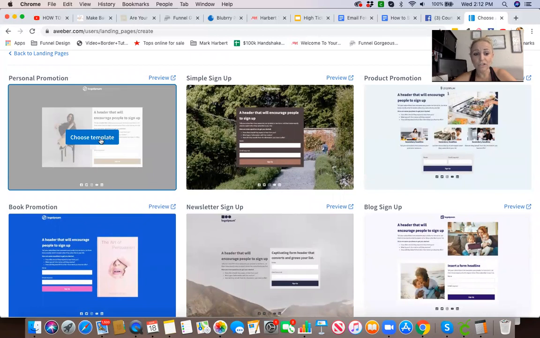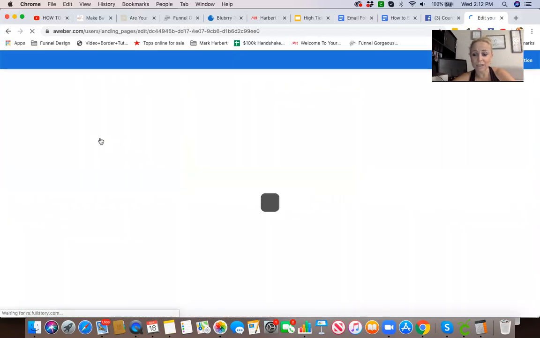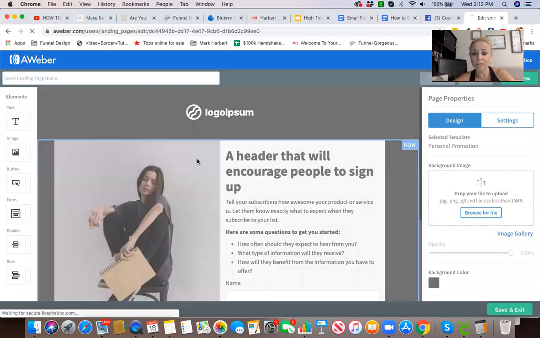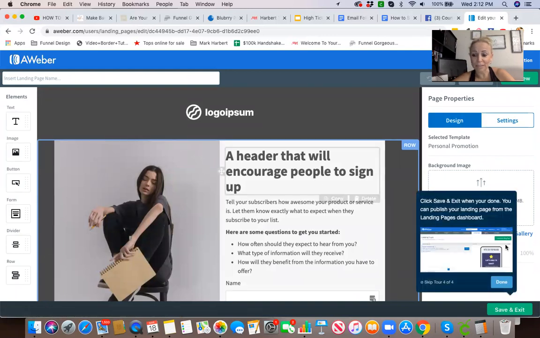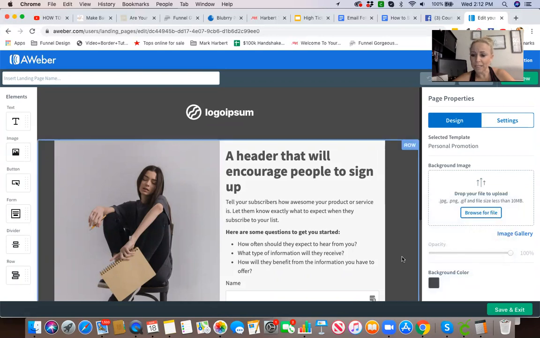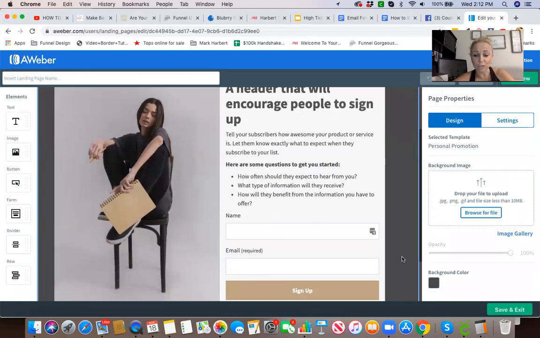Just because I like the look of this, I'm going to choose this template here, and upon clicking on it, then it will open up a new screen where it's going to allow us to totally customize everything. The first time you click through, these little text bubbles are going to be here to kind of walk you through and give you a quick little tutorial and tour of the dashboard. If you want to keep those on, that's fine. If not, you can switch them out.